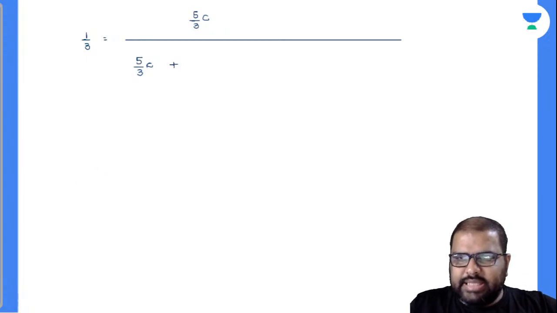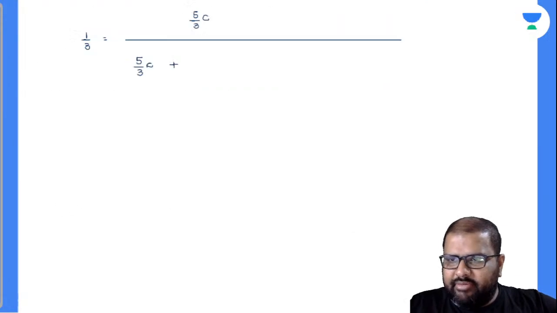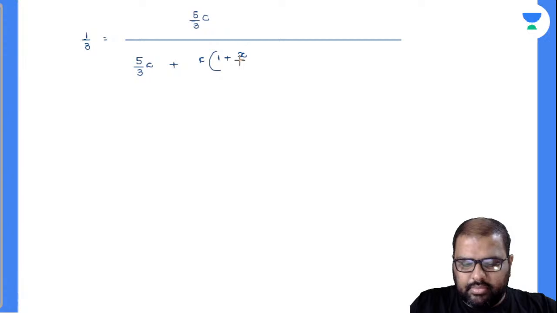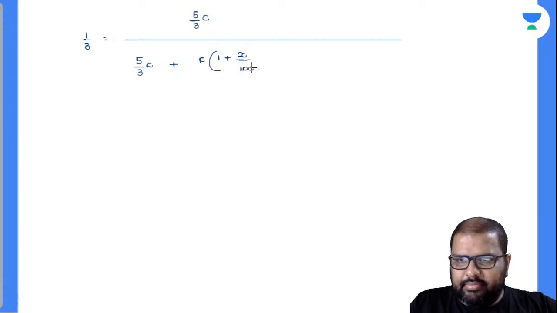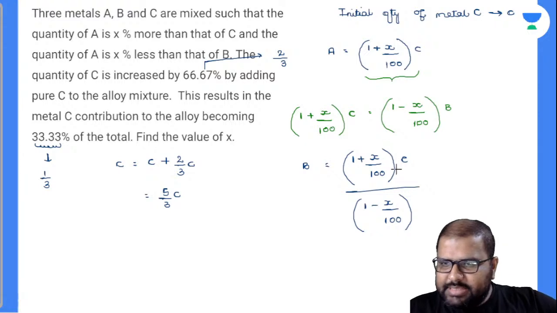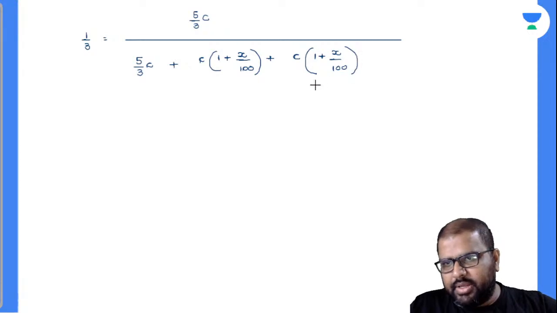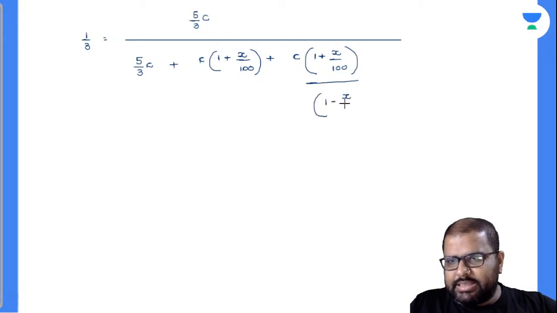Plus, how much is A? A you have already written there: 1 plus x by 100 into C. Now how much is B? Just now you have written it in C parts only: C into 1 plus x by 100 divided by 1 minus x by 100. Will you accept with me?